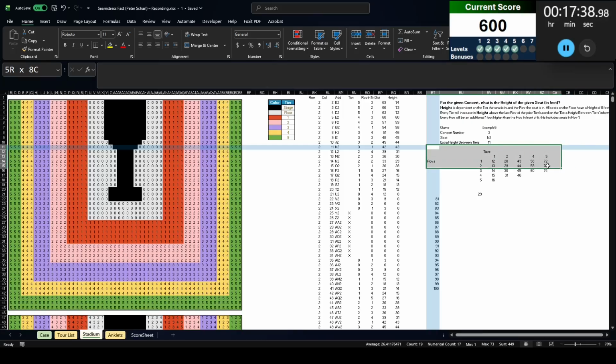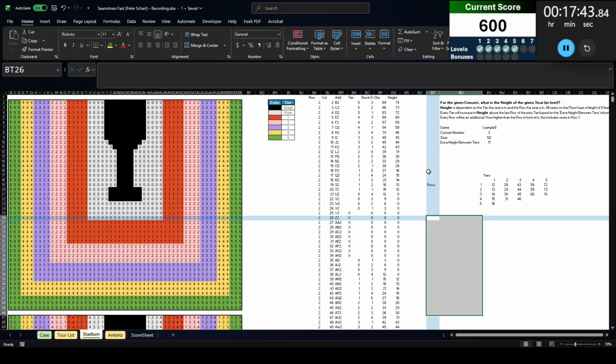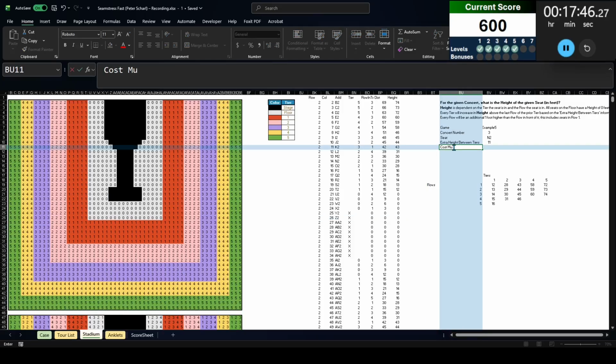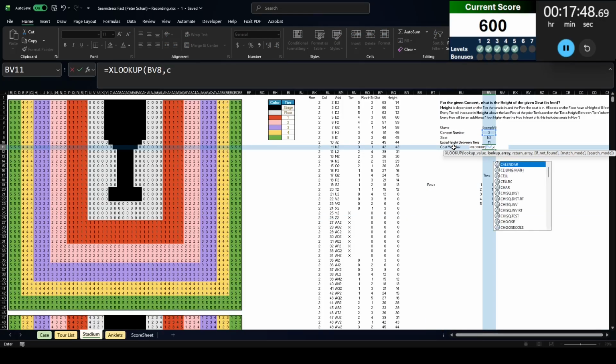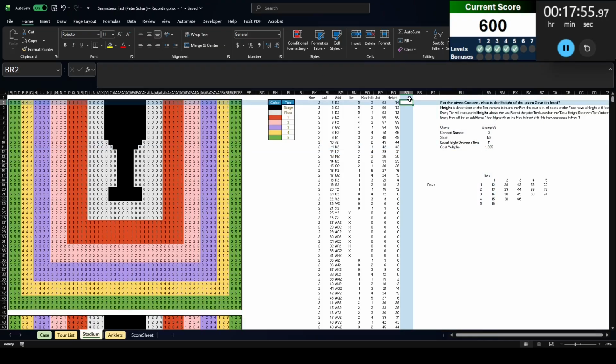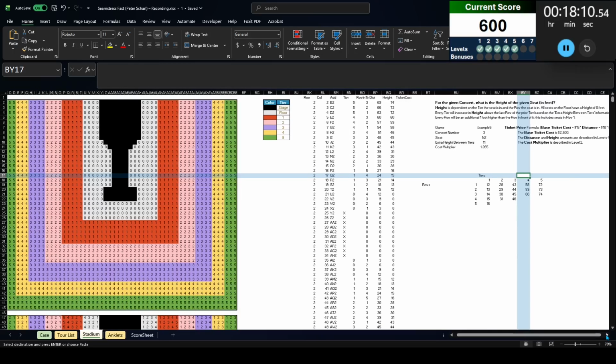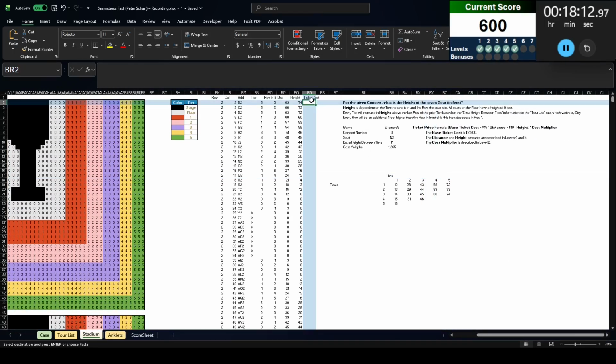So let me just add a few rows here. I'm going to delete that for now. Let's do cost multiplier for this concert number, return concert cost multiplier there. And then here we're going to do ticket cost. And to do ticket cost, what I'm going to do, oh, I didn't copy that information there. Let's do that. There we go. So base cost is $2,500. All right.